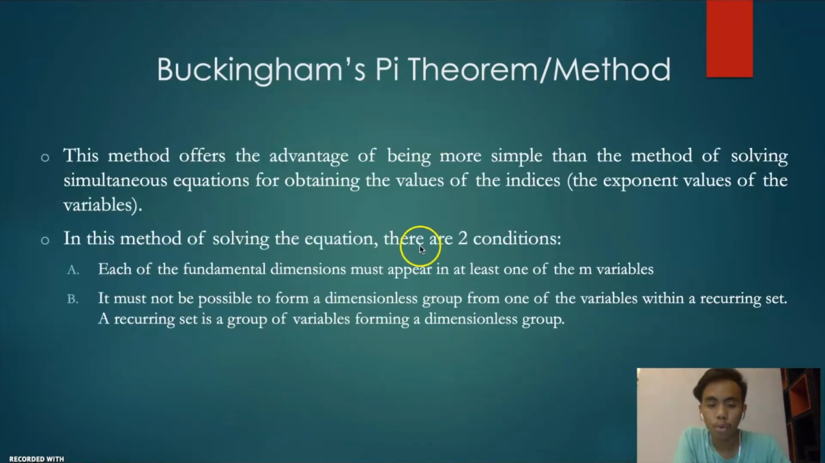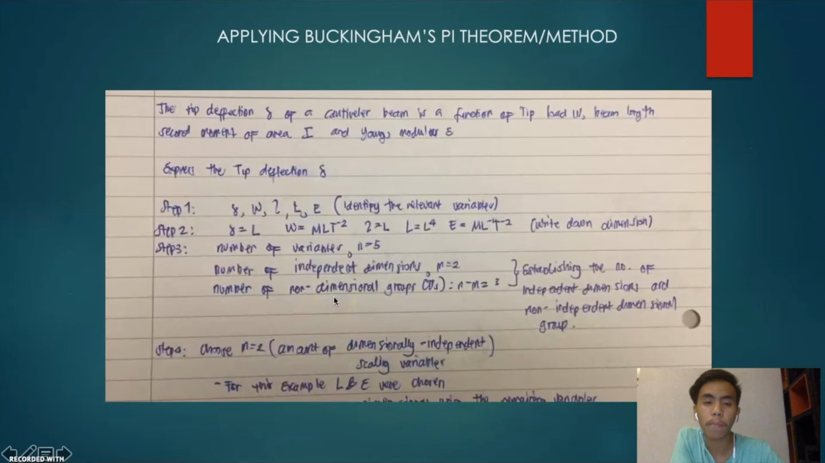So we have 2 conditions in this method. One, each of the fundamental dimensions must appear in at least one of the m variables. The second, it must not be possible to form a dimensionless group from one of the variables within a recurring set. Now we are going to apply the Buckingham's pi theorem method.